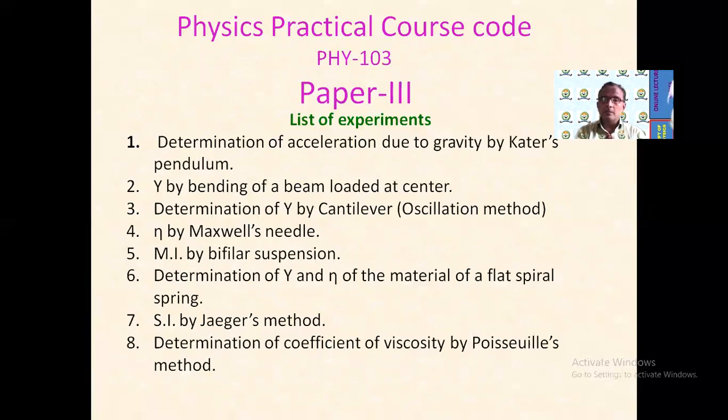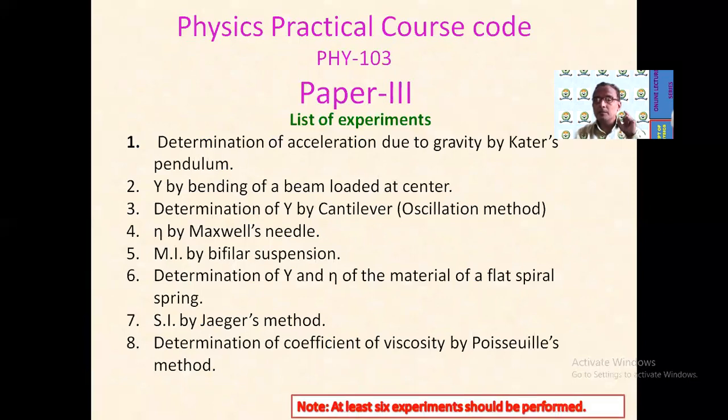Then moment of inertia by bifilar suspension. Eta by Maxwell's needle. Determination of Y and beta by flat spiral spring. Surface tension by Jaeger's method, and determination of the coefficient of viscosity by Poiseuille's method. So these 8 experiments are there. Out of these, at least 6 must be performed.